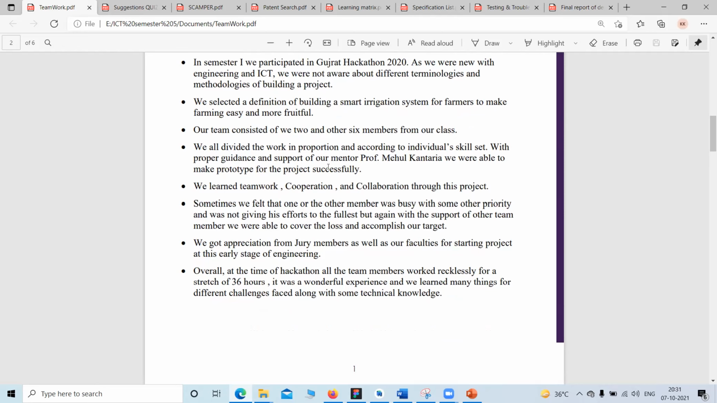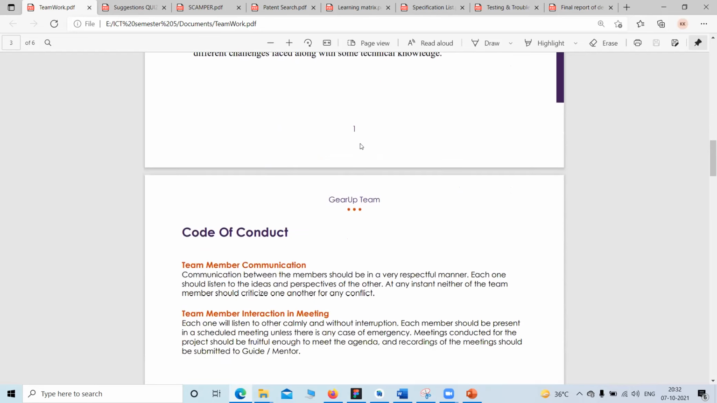Devans, Shyam, and Soham were providing the PPT presentations, chart making and all those things. So I learned teamwork, cooperation, and collaboration through the course of this project, and we also got appreciation from the jury members. Our hackathon was held at Atmiya College, Rajkot. It was a very good initial stage for project building and learning by making, or learning by project, because we were in the first semester when we built the project.